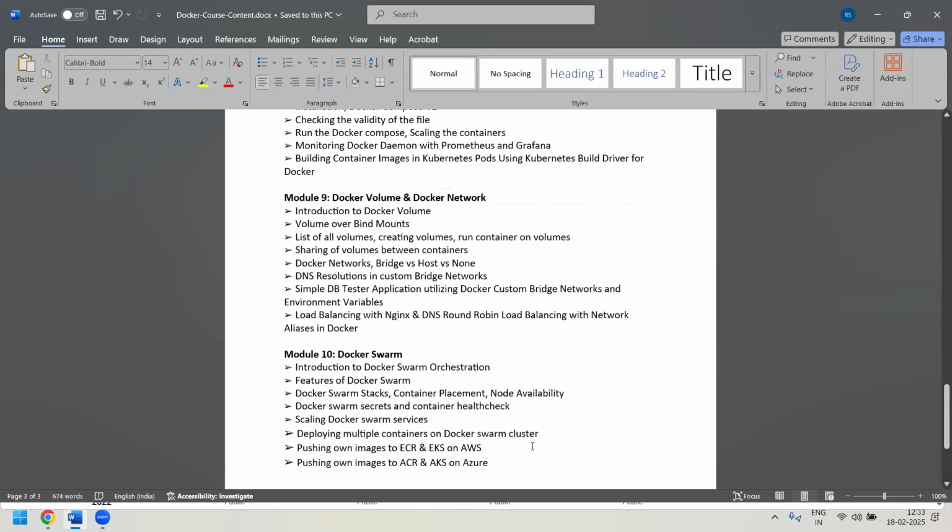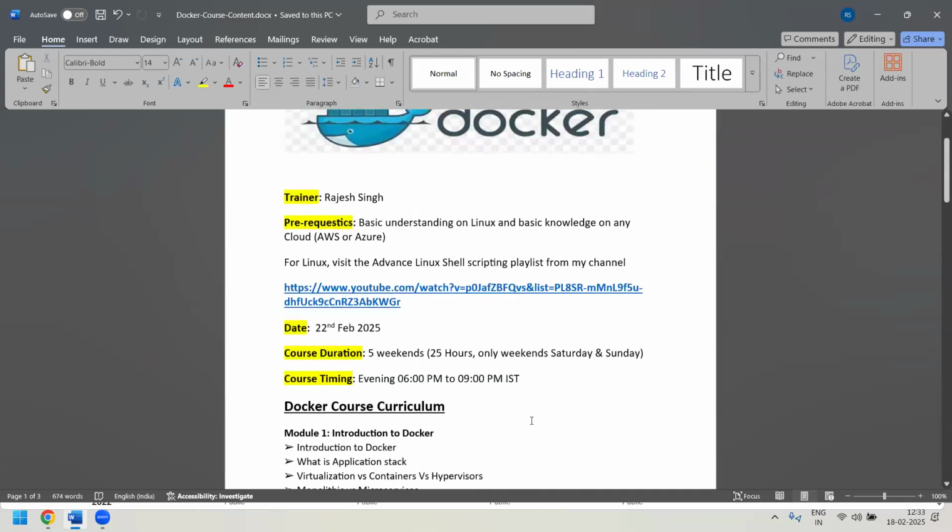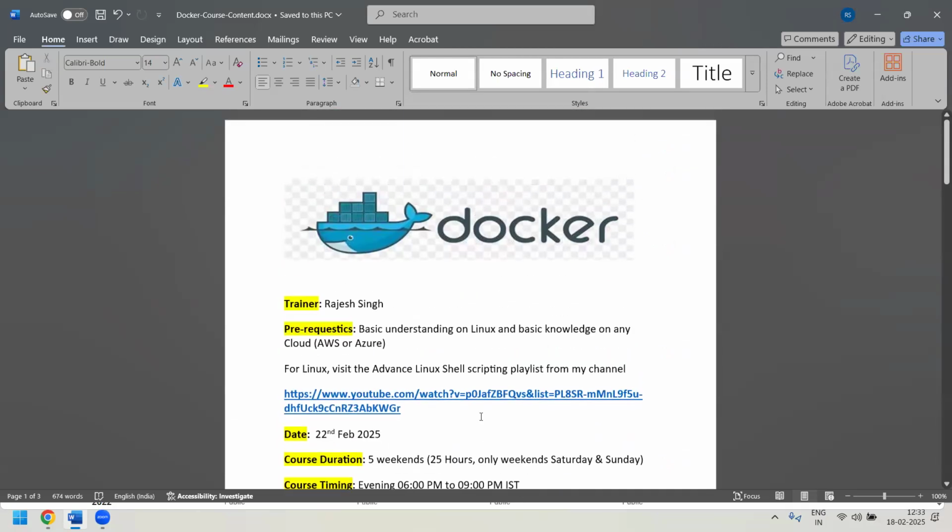So guys, this is all about the course announcement. I hope you will like this course, and we'll be learning a lot of advanced topics in Docker, including the new features and the new advanced features which have come up. All those things I will be trying to cover in this course.